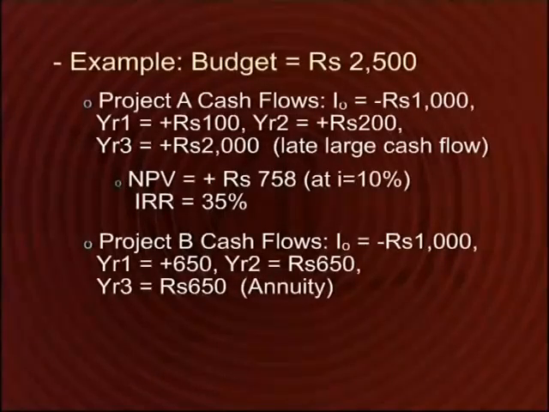The cash flows of project B are as follows: initial investment of 1,000 rupees, same as project A, followed by a net positive cash flow in year 1 of 650 rupees, followed by another net positive cash flow of 650 rupees in year 2, and finally followed by a net positive cash flow of 650 rupees at the end of year 3.